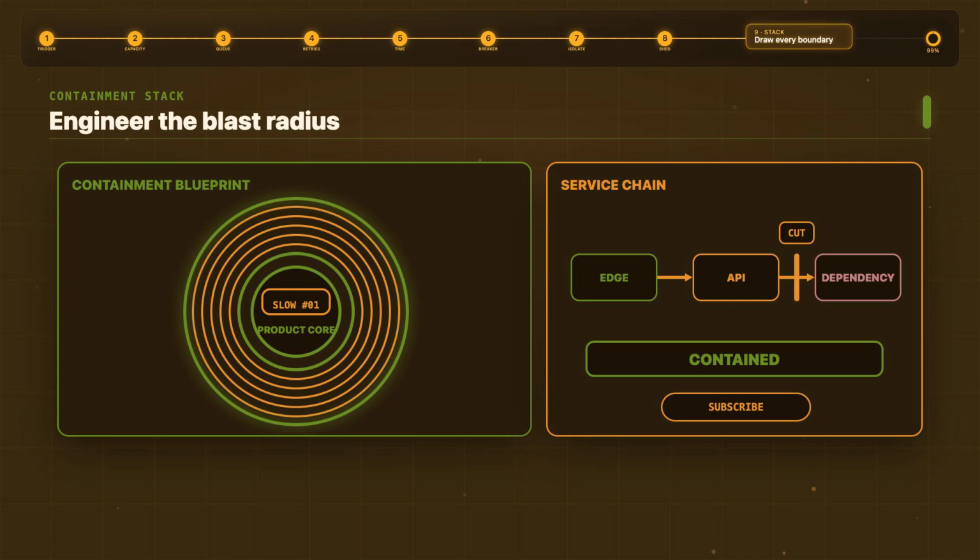Next time a service slows down, you will know why the blast radius grows and exactly where to cut it.